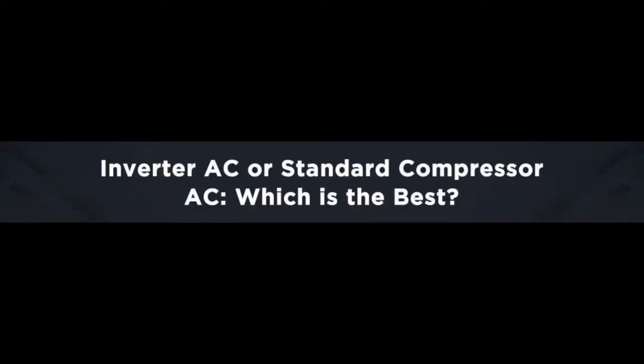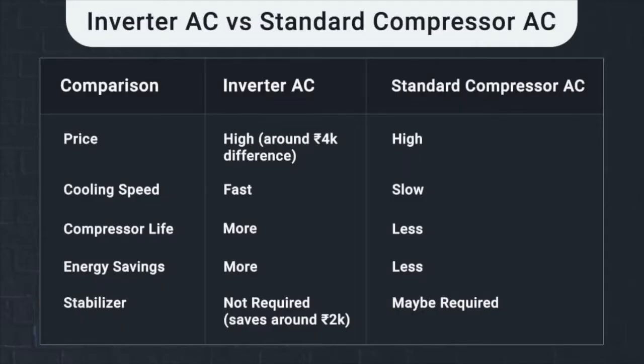Okay, so the next point is whether you should buy an inverter AC or a standard compressor AC. So let's see. Firstly, the price of an inverter AC is high, whereas that of a standard compressor AC is low. You will get a difference of around Rs 4,000. This is because the inverter AC has many advanced features. That's the main reason. Next up is the cooling speed. The inverter AC will cool fast, whereas the standard compressor AC has a slow speed.